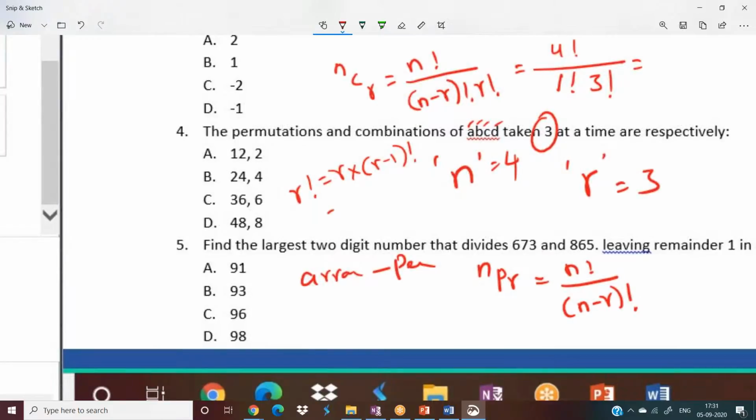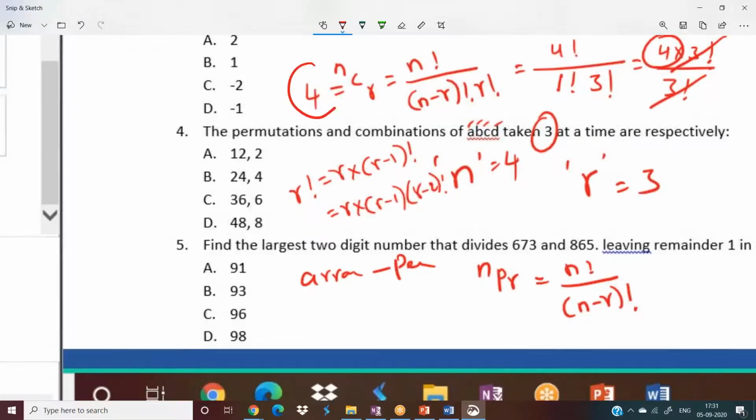Similarly, you can write 4 factorial as 4 into 3 factorial, so 3 factorial gets cancelled, and nCr will be 4. So look at the options which have 4 in the second part. The only option is B. So B will be the answer.